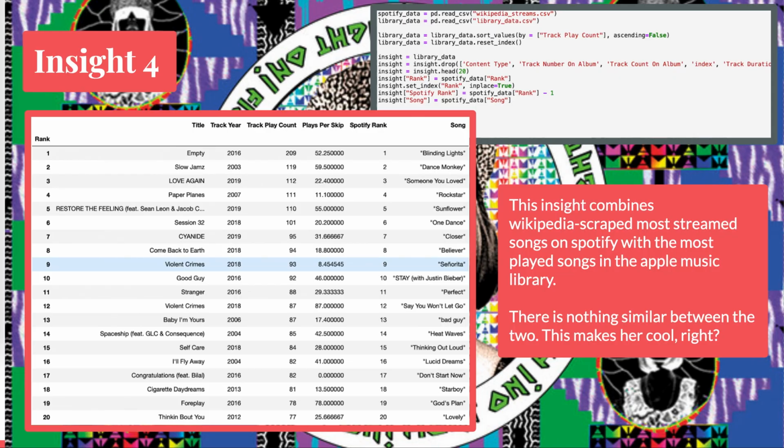So the next one, Insight 4 here. We wanted to know if there was any overlap between the top Spotify streams and her most streamed songs on Apple Music. And when you compare them side by side, none of the top 20 songs actually matched between Spotify and Apple Music. And it seems that she might have a little bit more of an esoteric taste in music than your average bear.